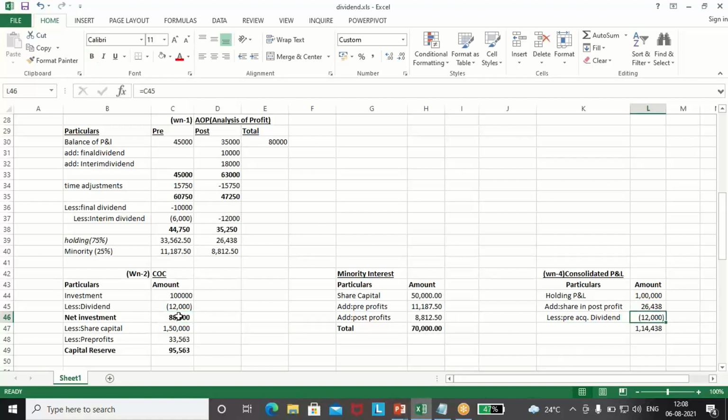Okay. Now we have come to the net investment. We are reducing dividend because it's a recovery of the cost. So net investment is 88,000. Now in net investment, investment less net assets.